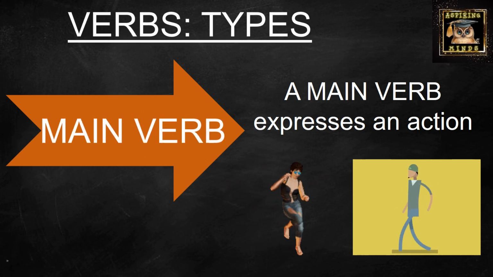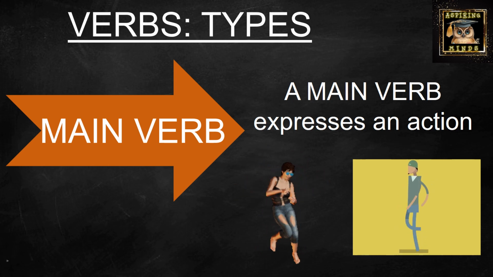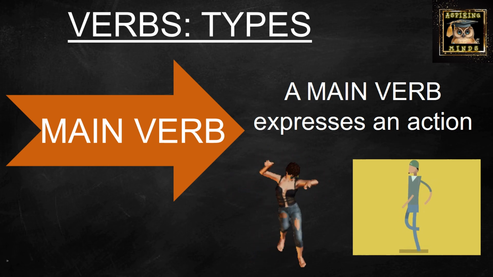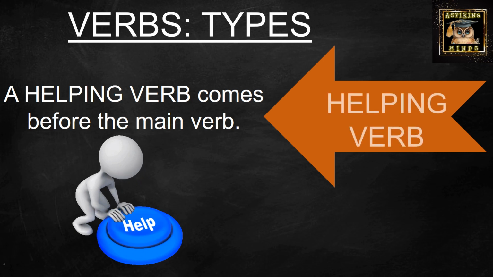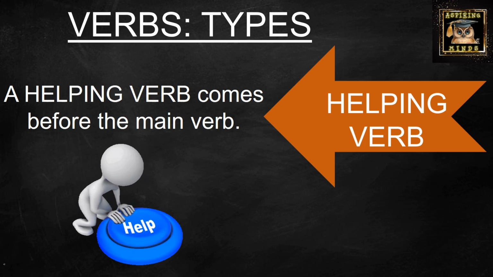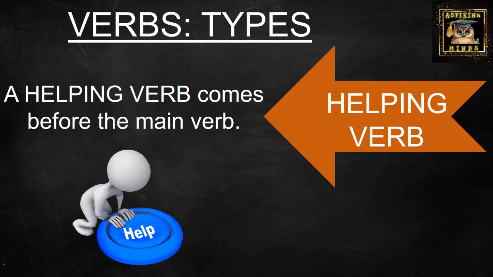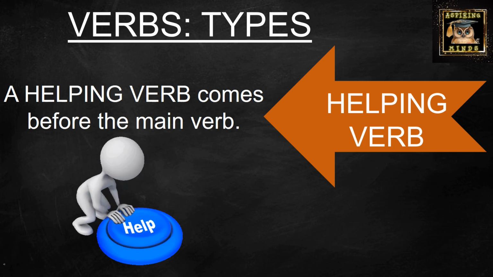Now a main verb expresses an action directly. Okay, I'll explain it to you with the help of examples in a short while. You see this person helping or he's asking for help. Similarly, the main verb sometimes requires help, otherwise the sentence will not make sense. It will not have a complete meaning. Therefore, a helping verb comes generally before the main verb or the verb describing the action of the sentence. See, basically helping verbs do what just their name suggests. That is, they help the main verbs by making them complete.